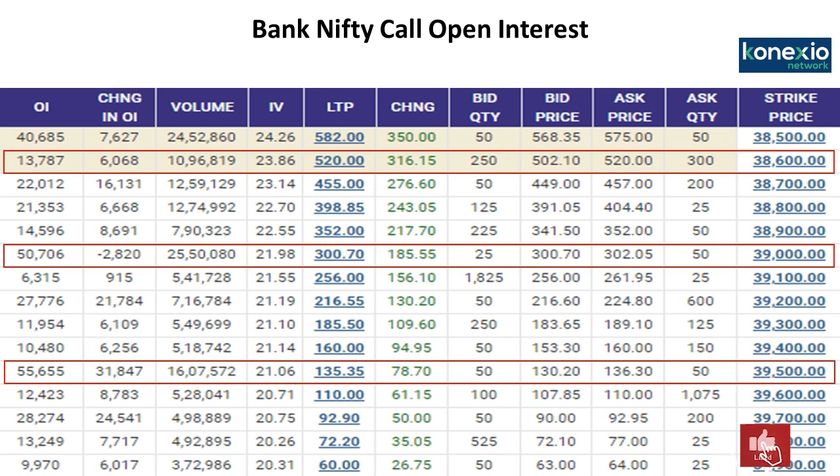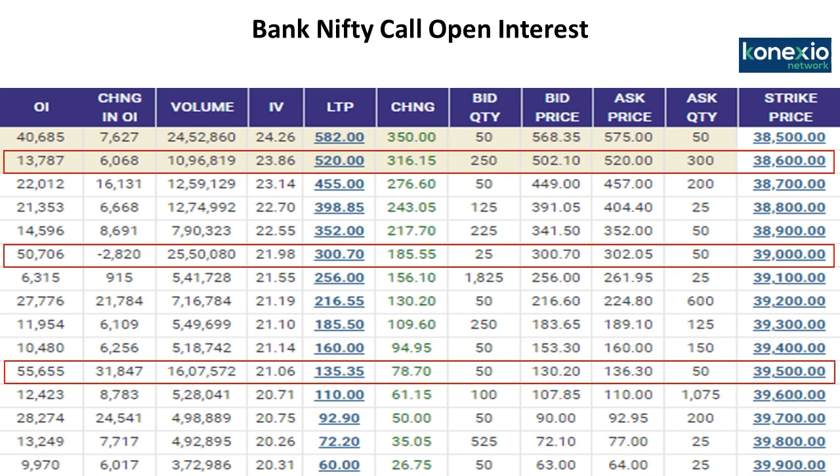Now here you can see in 39,000 there has been a shedding in the open interest. Shedding in open interest means those who have done call writing of 39,000, they have started cutting their positions. I mean to say booking their profits, which is again pulling back Bank Nifty on the upside. So definitely, it clearly indicates that writers are now trying to cut their short positions in Bank Nifty calls, out of the money calls, which they have done writing, and which will again take Bank Nifty higher side from these levels. So any dips should be used as a buying opportunity from these levels.